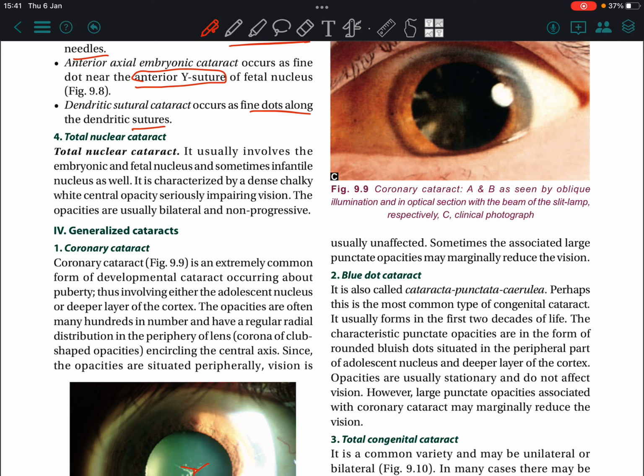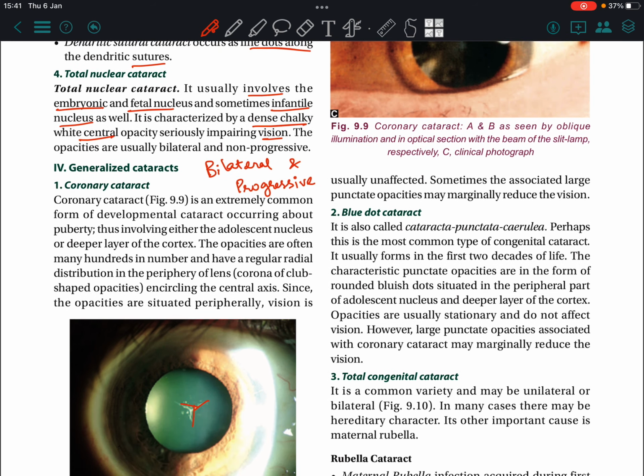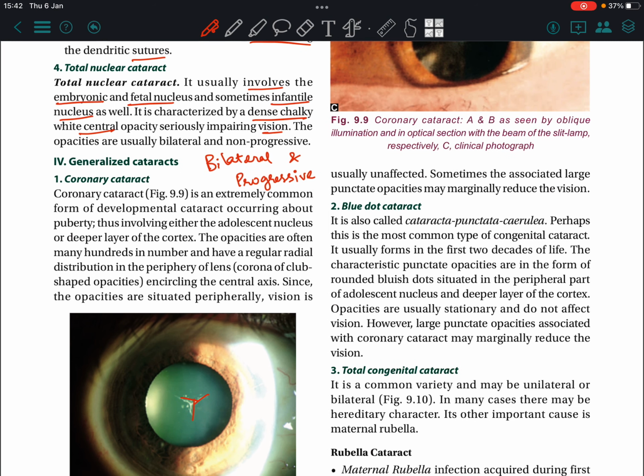The next one is total nuclear cataract. It usually involves the embryonic and fetal nucleus, sometimes the infantile nucleus as well. It is characterized by a dense, chalky white central opacity, seriously impairing vision. The opacities are usually bilateral and progressive. Then the next one is generalized cataract.